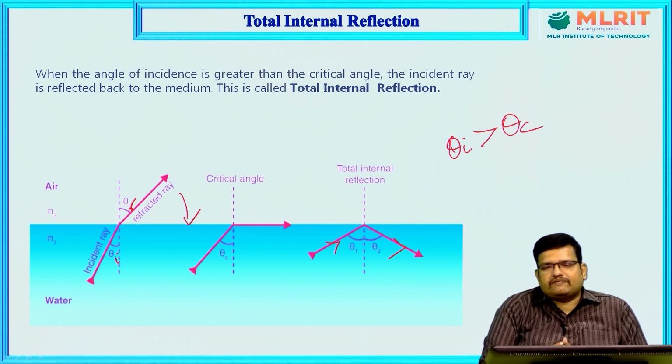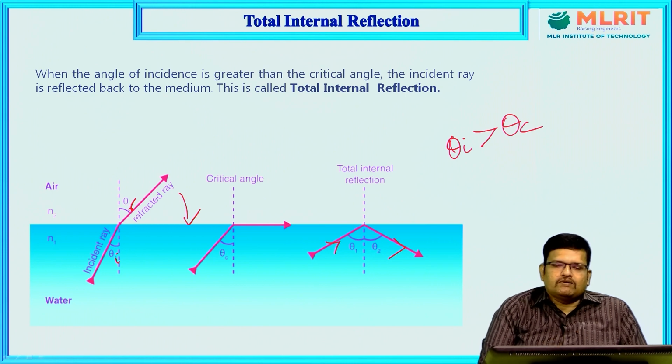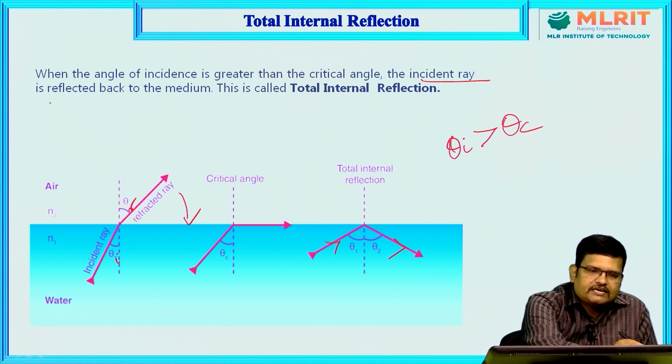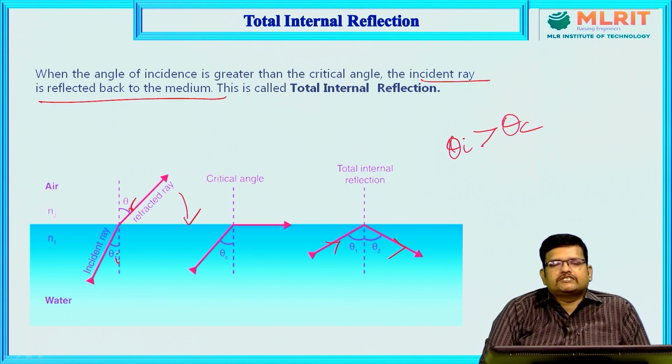If it satisfies this condition, then whatever ray we are passing from one medium is totally reflected back to the same medium. So theta I should be greater than theta C. That is, when the angle of incidence is greater than the critical angle, the incident ray is reflected back to the medium. This is called total internal reflection.